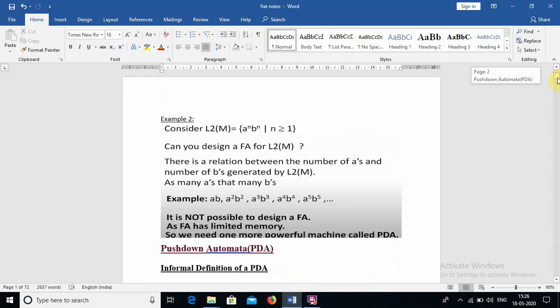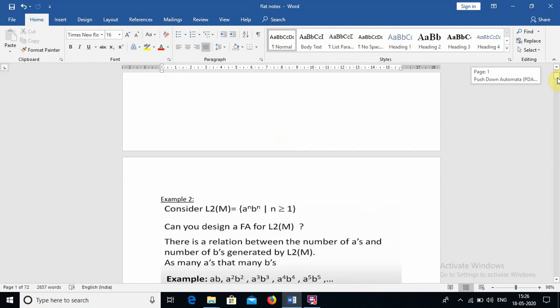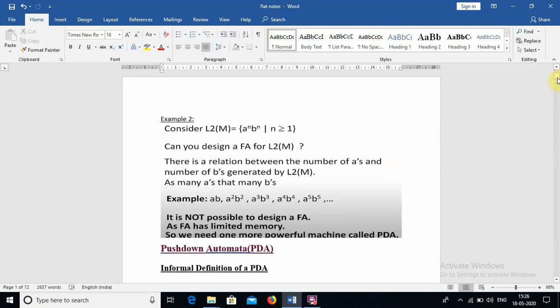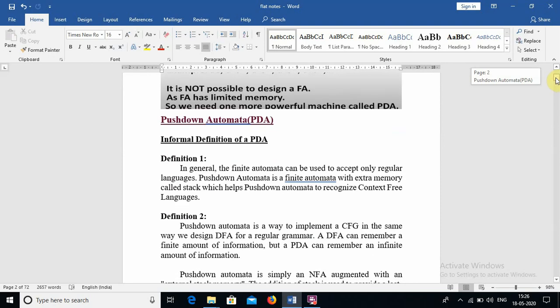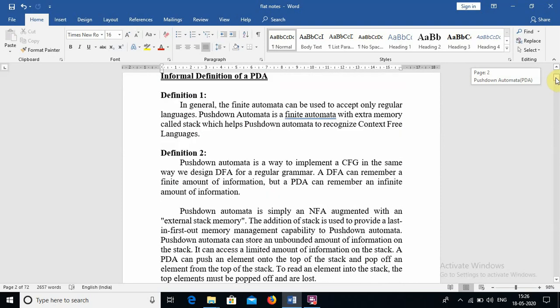Why do we actually need it? In case the machine wants to remember some information, the finite automata is not able to remember the information. So for that reason we need a more powerful machine than the finite automata. It should be able to remember an infinite amount of information, it can store. So for that we can simply add a stack to the machine FA.